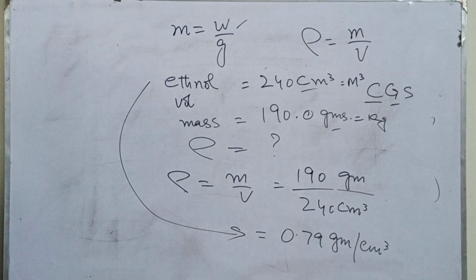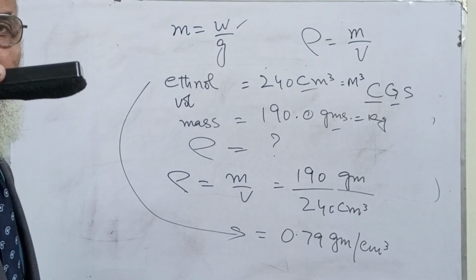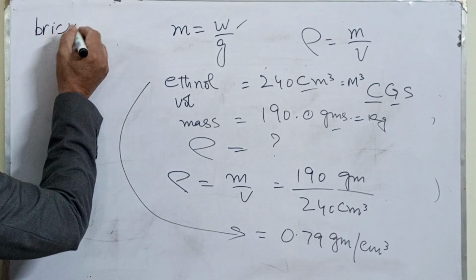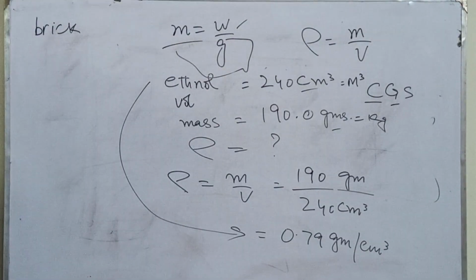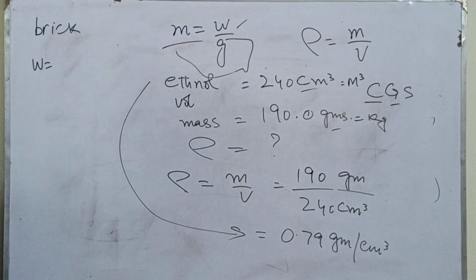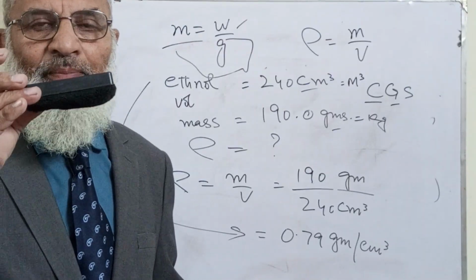First of all, if I want to find the density of this brick, then first of all, what will I do? I will know its mass. For mass, I have to take its weight, because I cannot directly take the mass of this brick.